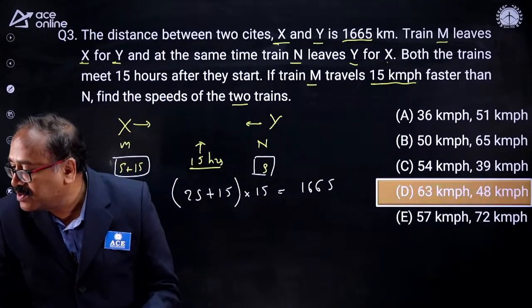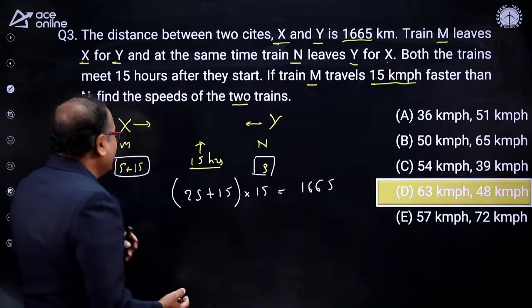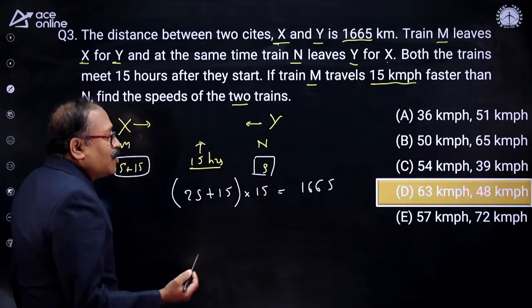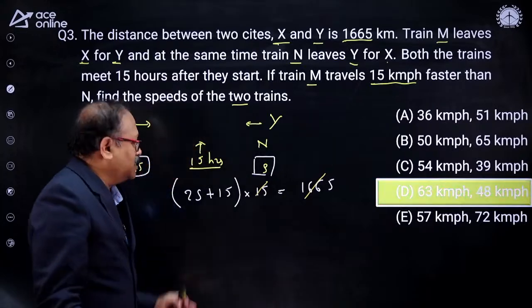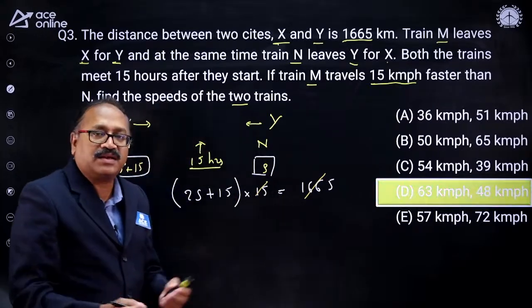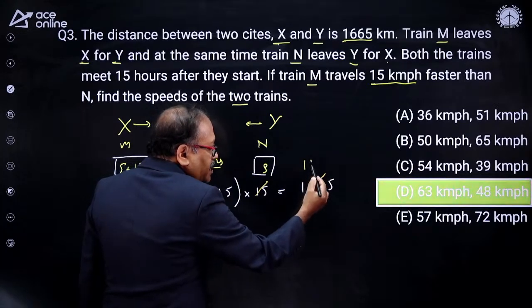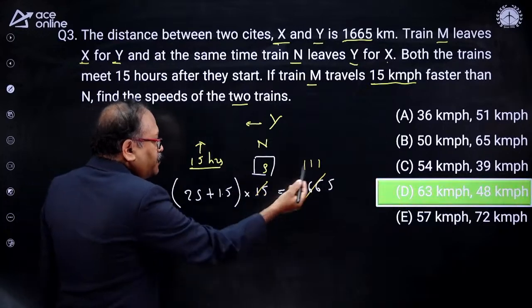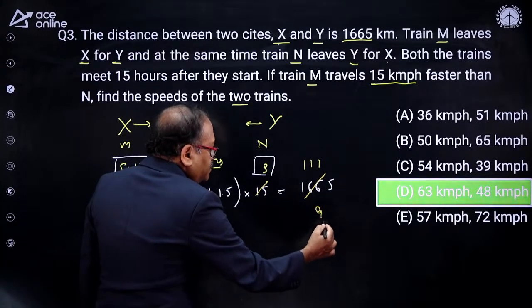I am so happy to see that Ram Kumar is even writing the answer. Sachin, yes, that's right, sir. So that gives me clarity that you know all these parts. Let's cancel with 15. The rest is simplification. Once you understood this part, the rest is simplification. With 15 one times, and again 15 one times, and again 15 one times. When we take the 15 to the other side, I will get 96.